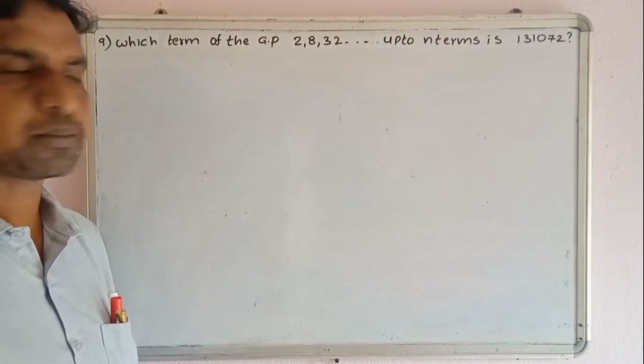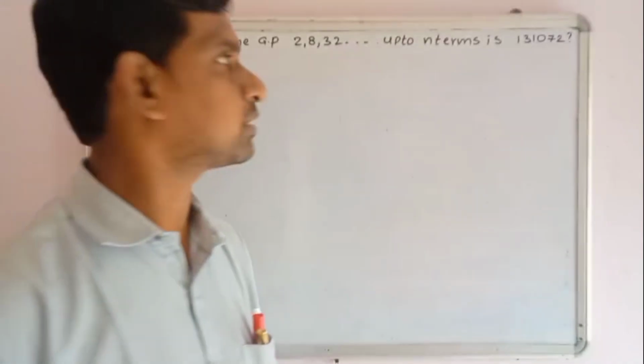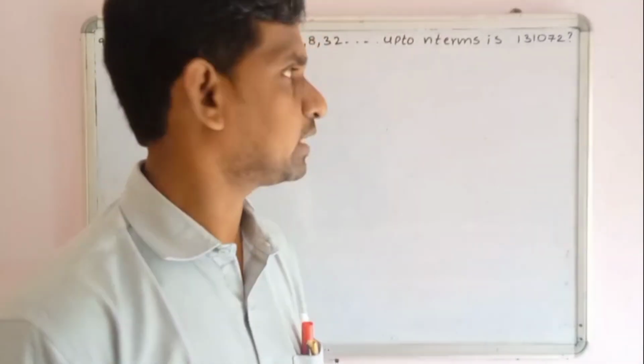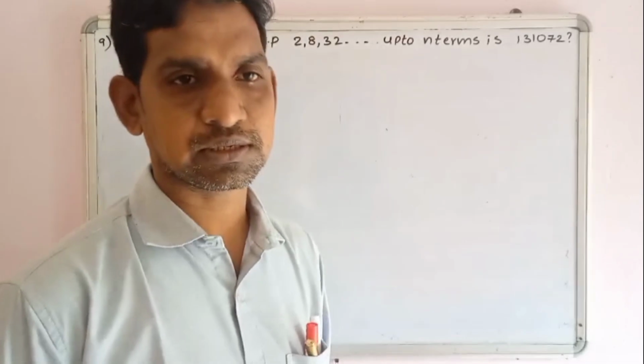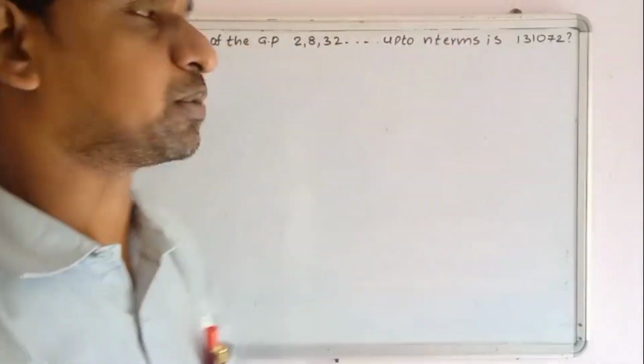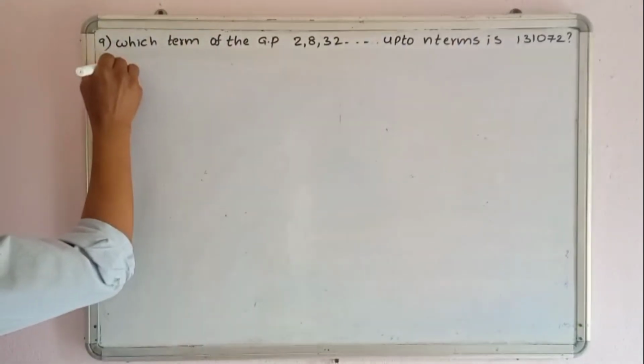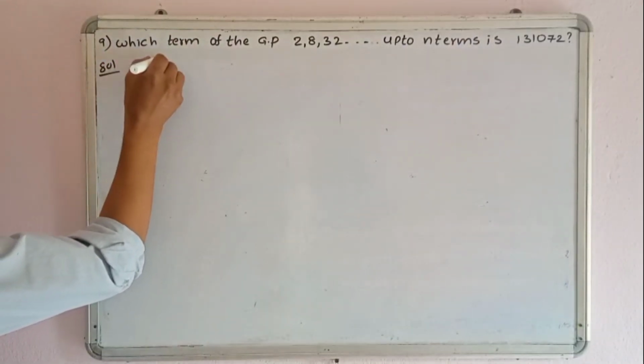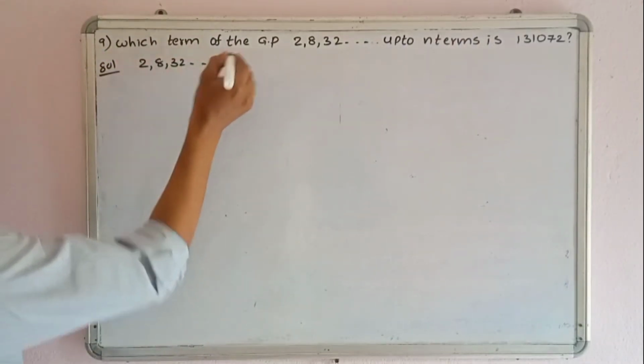Problem 9. Which term of the GP 2, 8, 32 up to n terms is 1,31,072? ఈ సిరీస్ లో 1,31,072 అనేది ఎన్నో టర్మ్ అవుతుంది? So see the solution. So what is the given series? 2, 8, 32 so on.